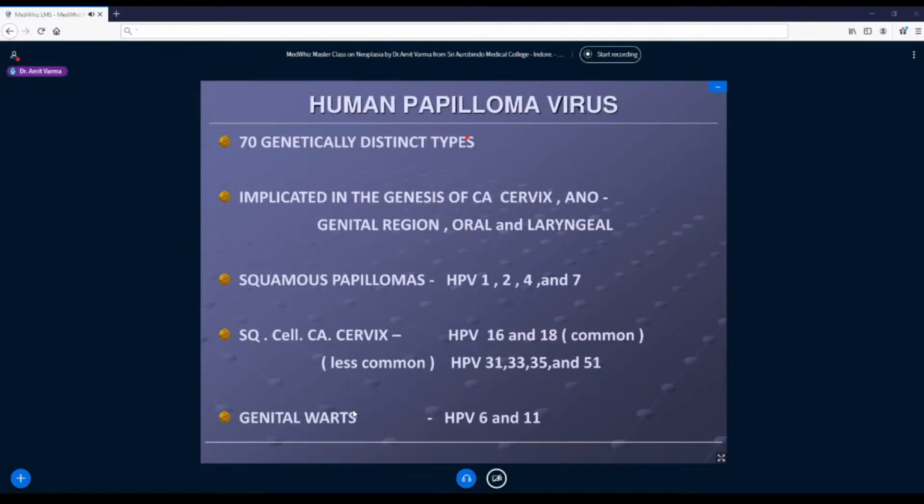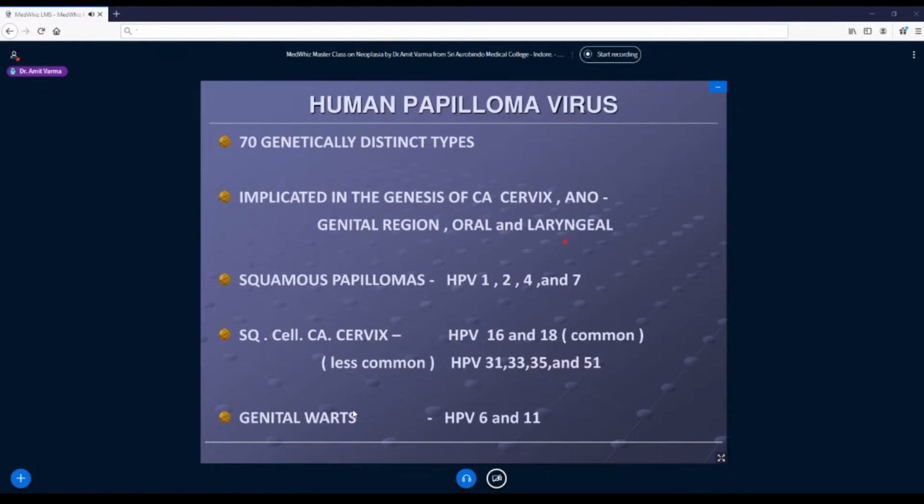Then coming to human papillomavirus, as I said, this is one of the viruses having a lot of different substrains. 70 genetically distinct types of human papillomaviruses have been isolated, and of these, some are implicated in the genesis of carcinoma of cervix, anogenital regions, oral and laryngeal areas. The skin other than genital areas is generally not associated with HPV infection.